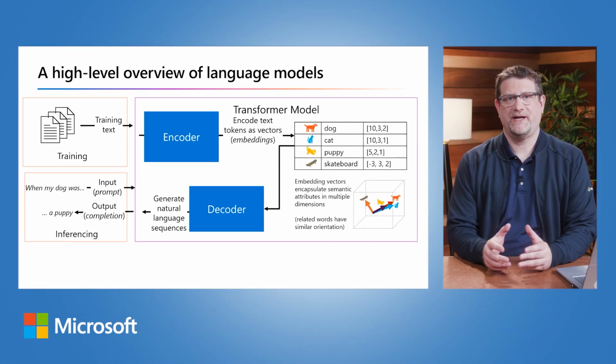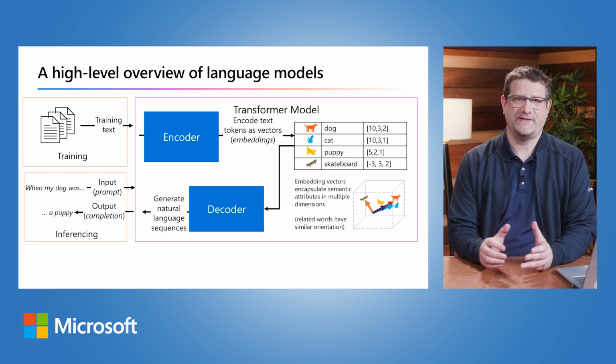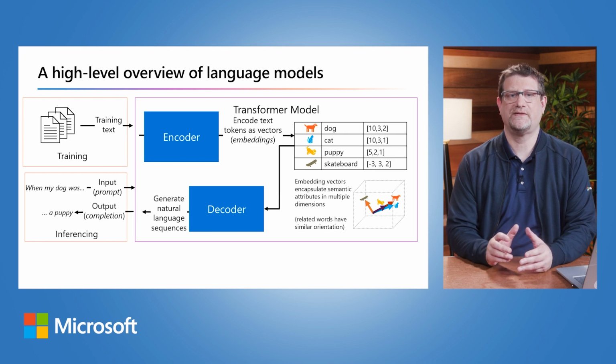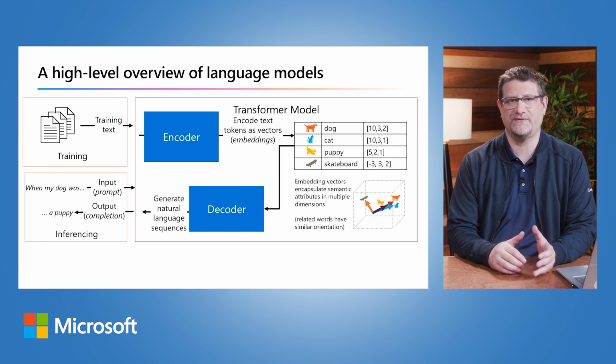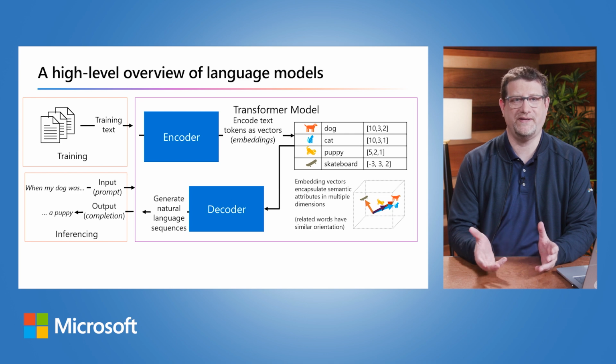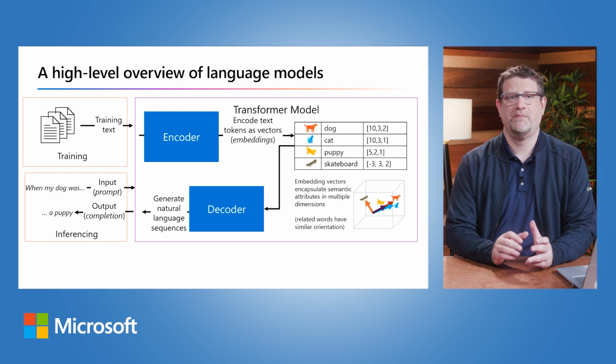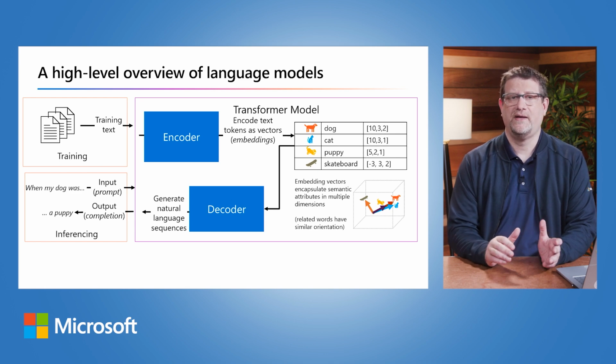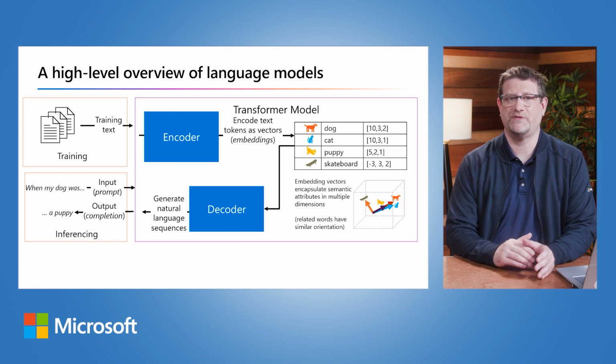While the mathematical principles behind language models can be complex, a basic understanding of the architecture used to implement them can help you gain a conceptual understanding of how they work. Today's large language models are based on transformer architecture, which builds on and extends some techniques that have been proven successful in modeling vocabularies to support NLP tasks, or natural language processing, particularly in generating language. So transformer models are trained with large volumes of text. This enables them to represent the semantic relationship between words and use those relationships to predict probable sequences of text that make sense. So the transformer model with a large enough vocabulary can generate language responses that are tough to distinguish from human responses.